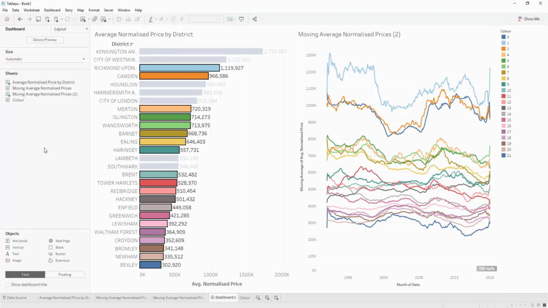So there you have it. Some Ultra Jedi magic tricks, and hopefully you learned a few things about table calculations as well.